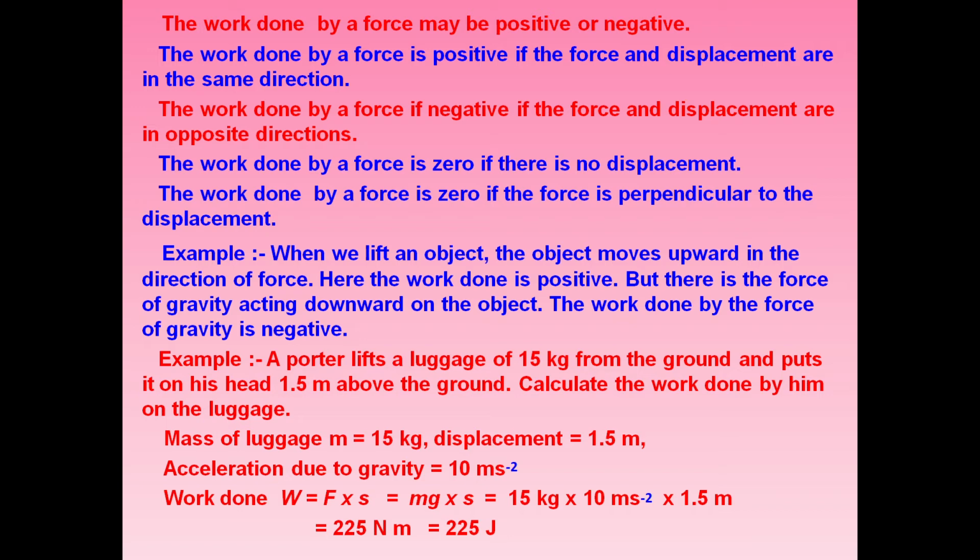Now let us talk about zero work. As you know from the conditions for work to be done, there are two conditions. First condition is force must be acting on the body, and second, there should be some displacement. So the work done by a force is zero if there is no displacement. Like F into S, that is the formula. If F is zero, then work done is zero. Similarly, if S displacement is zero, even then the work done is zero.